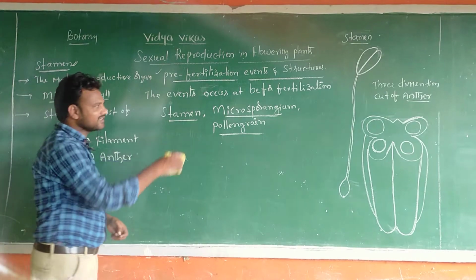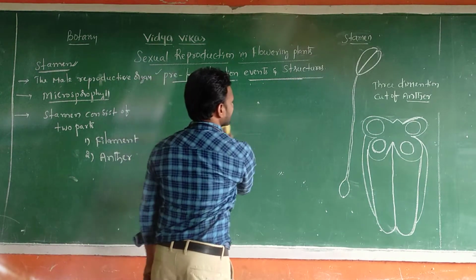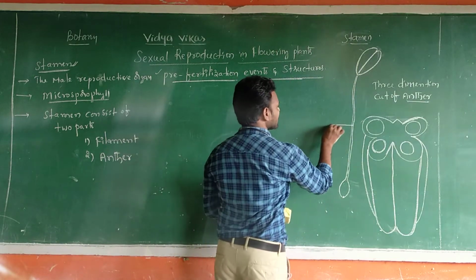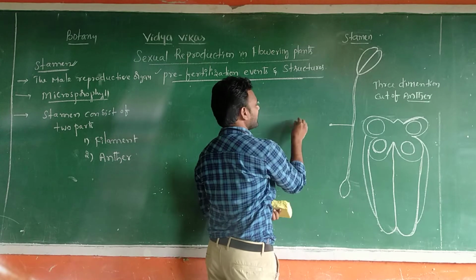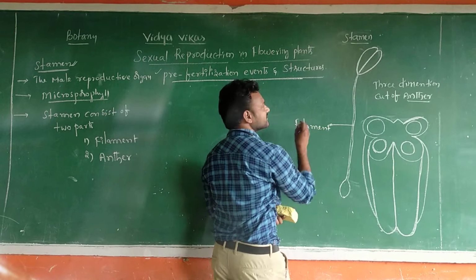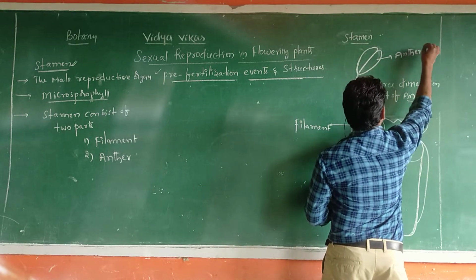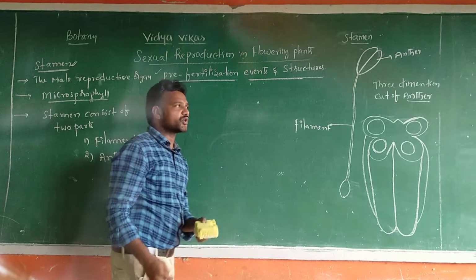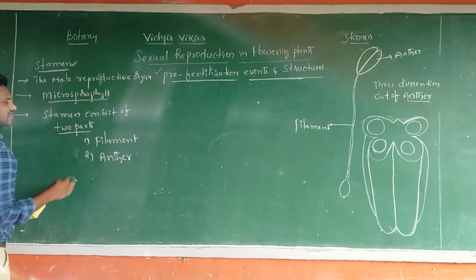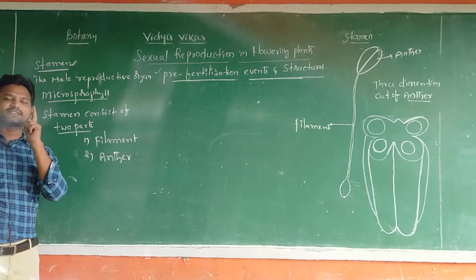Let me talk, and you see this diagram also. Yes, this is the stamen. This is the filament. This is the anther. So every typical stamen consists of mainly two parts: one is the filament and the second one is the anther.